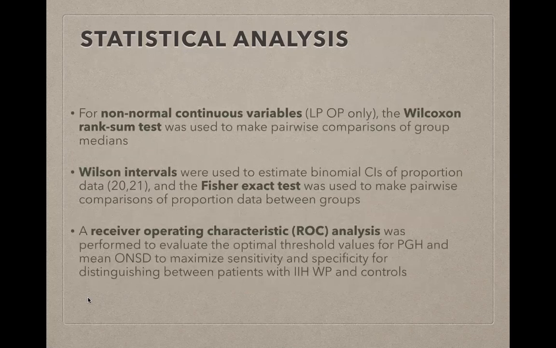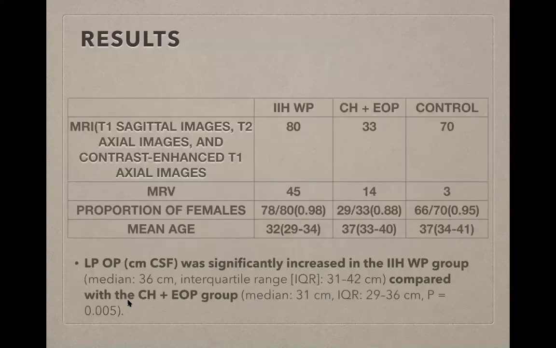For non-normal continuous variables, that is lumbar puncture opening pressures only, the Wilcoxon rank sum test was used. Wilson intervals were used to estimate binomial confidence intervals of proportion data, and the Fisher exact test was used to make pairwise comparisons of proportion data between groups. A receiver operating characteristic analysis was performed to evaluate the optimal threshold values for PGH and mean ONSD, and from that to maximize the sensitivity and specificity for distinguishing between the patient group and the control group.